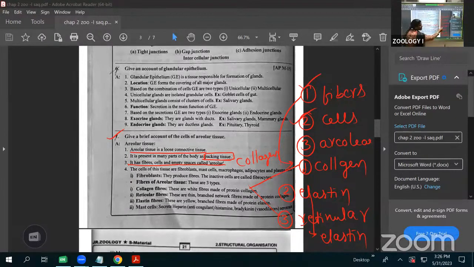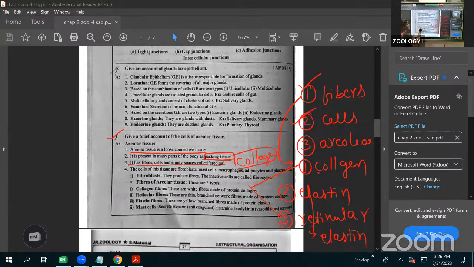The collagen fibers as well as the reticular fibers, both of them are made up of the protein collagen. Elastin fibers are made up of a protein called elastin. Like this, three fibers are present. Next, what about the cells? The second one is the cells.